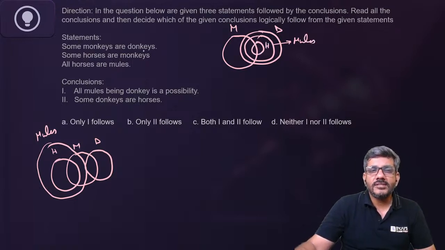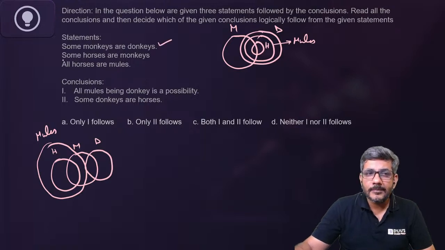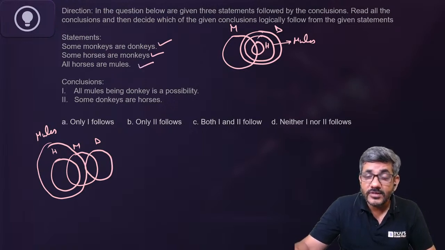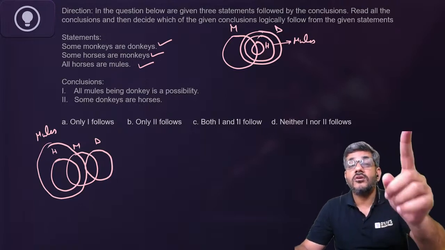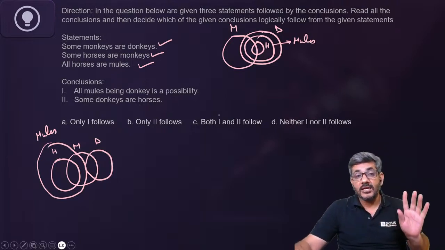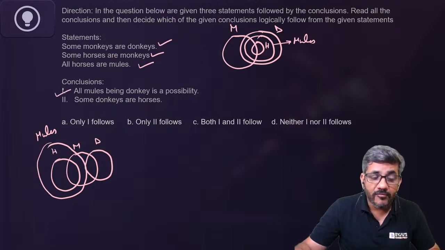So see, some monkeys are donkeys, it is proved correct. Some horses are monkeys, that is also proved correct. And all horses are mules, that is also proved correct. And in this case I am getting a possibility that all mules are donkeys. This one possibility is coming out. So definitely one is a possibility.